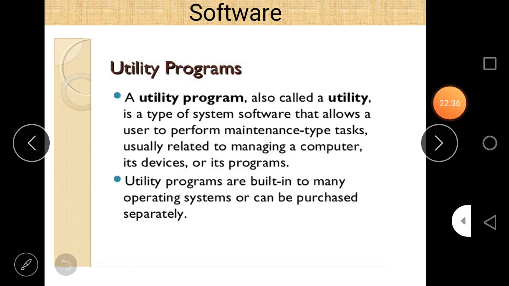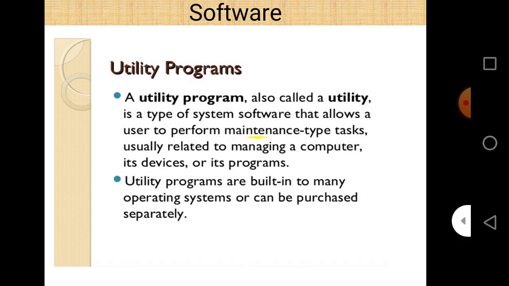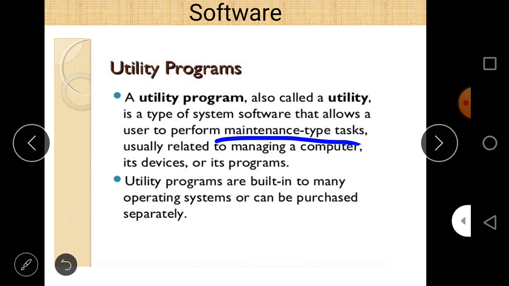Our next topic is utility program. A utility program, also called a utility, is a type of system software that allows a user to perform maintenance type tasks. Remember that these are used for maintenance type tasks, usually related to managing a computer, its devices or its programs.